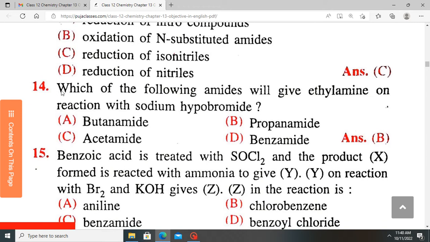Question 14. Which of the following amides will give ethylamine on the reaction with sodium hypobromite? So this reagent is what is used in Hofmann's reaction. So the Hofmann's reaction involves a solution of bromine in sodium hydroxide that forms a sodium hypobromite, which produces an amine with one carbon less. So you need a propanamide to react with this compound to get an ethylamine. So the answer for question 14 is B.